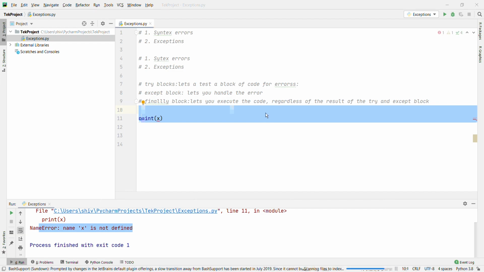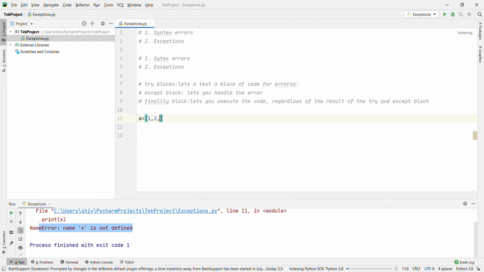a equal to 1, 2, 3. Right? Now use try, print a of 1, except IndexError, and print an error occurs.